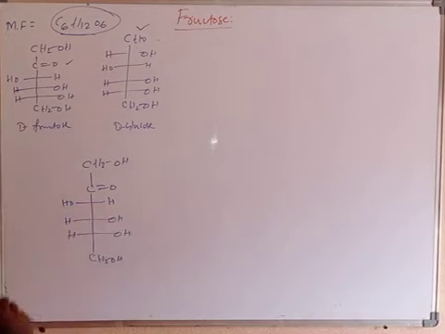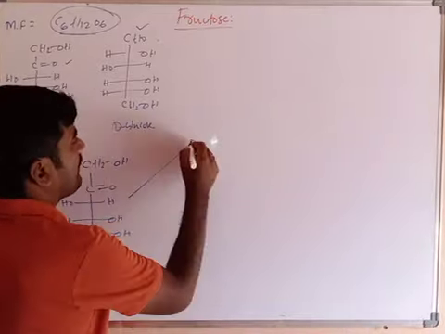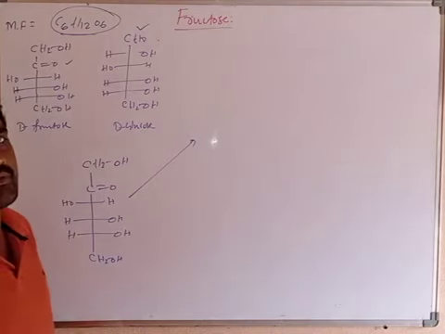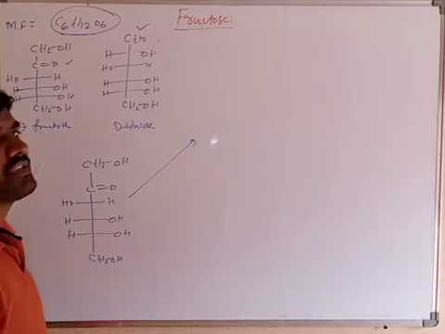This is D-fructose. It exists as pyranose and furanose. Pyranose means a 6-membered ring; furanose means a 5-membered ring. Both structures can exist, but mainly it exists in the 5-membered ring, that is furanose. Fructofuranose is mainly how fructose exists.